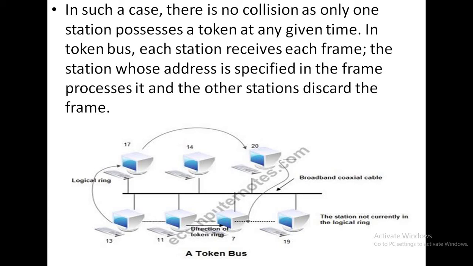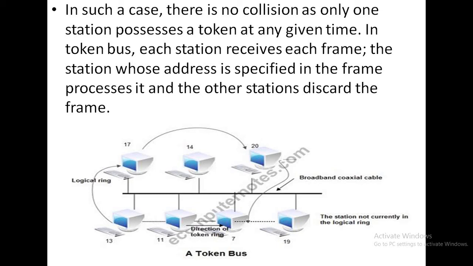When the logical ring is initiated, the highest numbered station may send the first frame. After that, it can pass the permission to its immediate neighbor by sending a special control frame called a token. That means the token is circulated within the logical ring like structure.